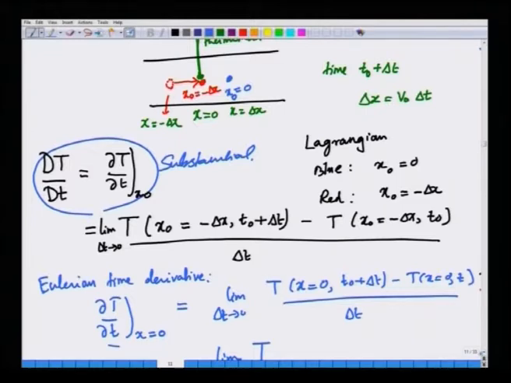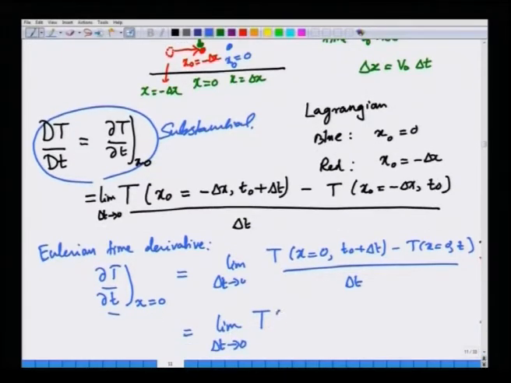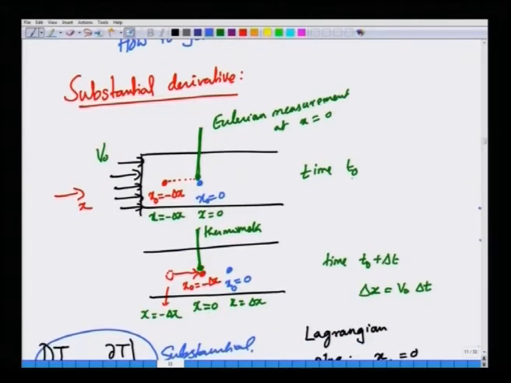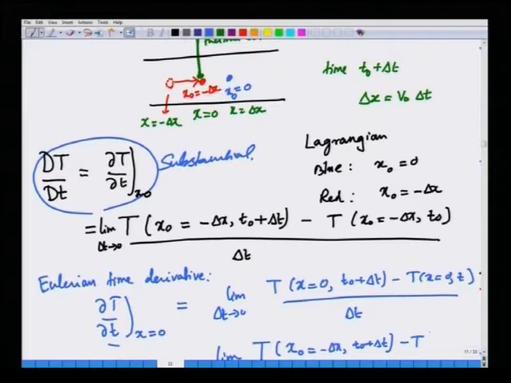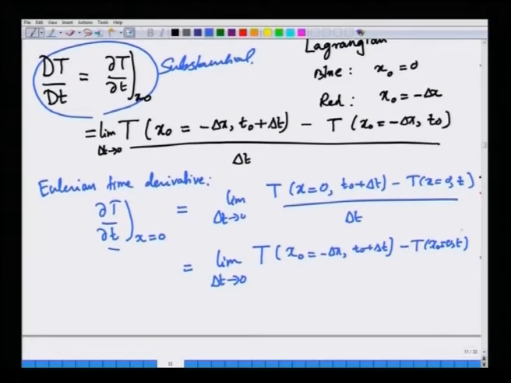So I am going to change the label to the Lagrangian label, x naught equal to minus delta x, t naught plus delta t. At x equal to 0 at time t naught, it is the blue particle with identity x naught equal to 0 that is present. So I am going to simply write this as x naught equal to 0, t naught, and then close the bracket, divided by delta t.